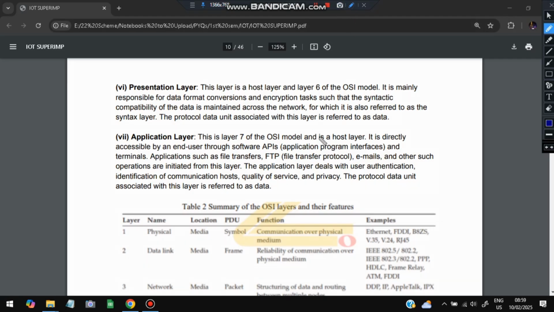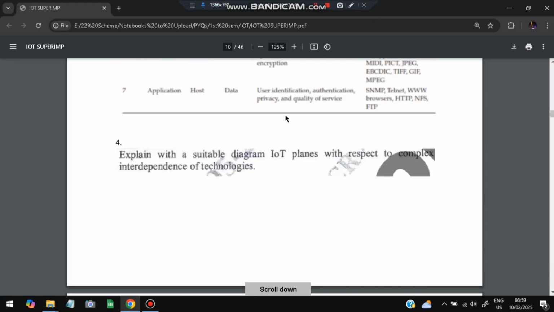Next comes the application layer. It is the host layer, which is the last layer, and it is directly accessible by an end user. Whatever we access on mobiles and everything, we access the application layer. So it is helpful for APIs, file transfer protocols, emails, and other such communications in this layer. The summary is also given here with the examples. You can go through it.